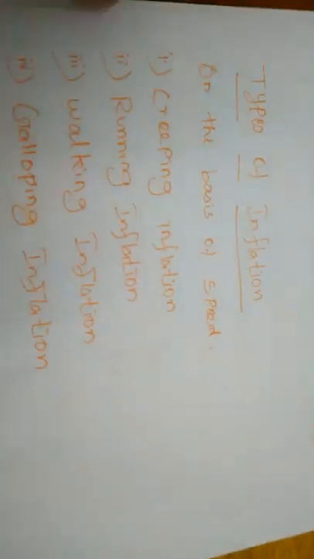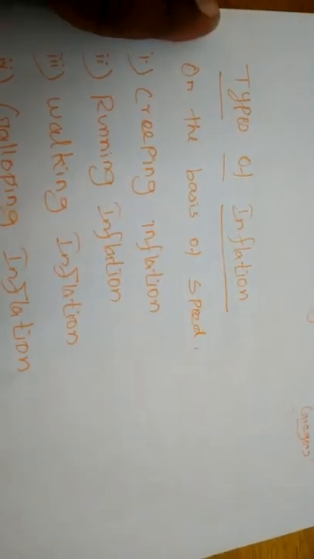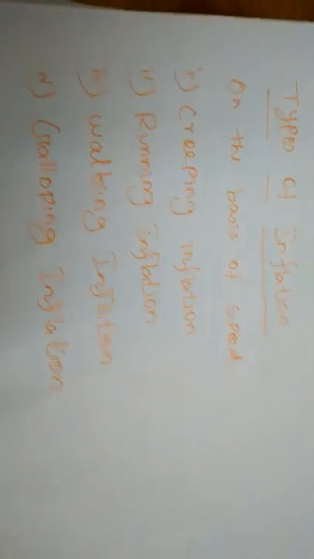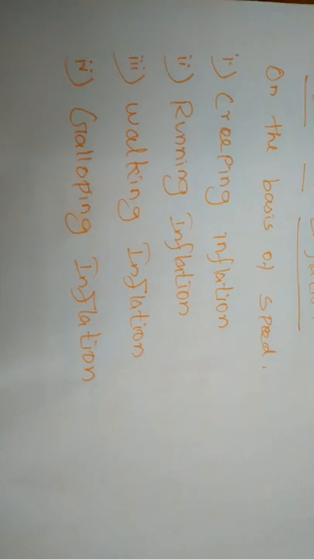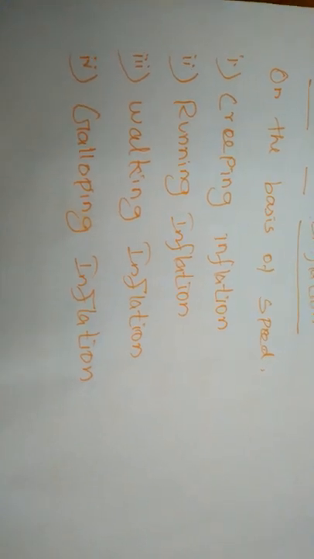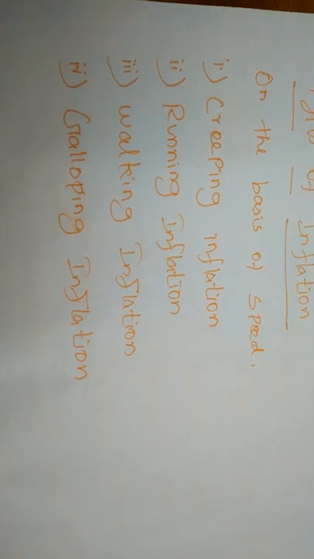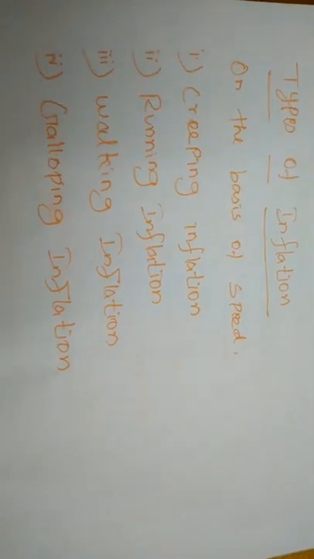Now we can study the types of inflation. On the basis of the speed of increase of the price level, we can classify inflation into four types. The first one is creeping inflation. Creeping inflation is slow-moving and very mild inflation.